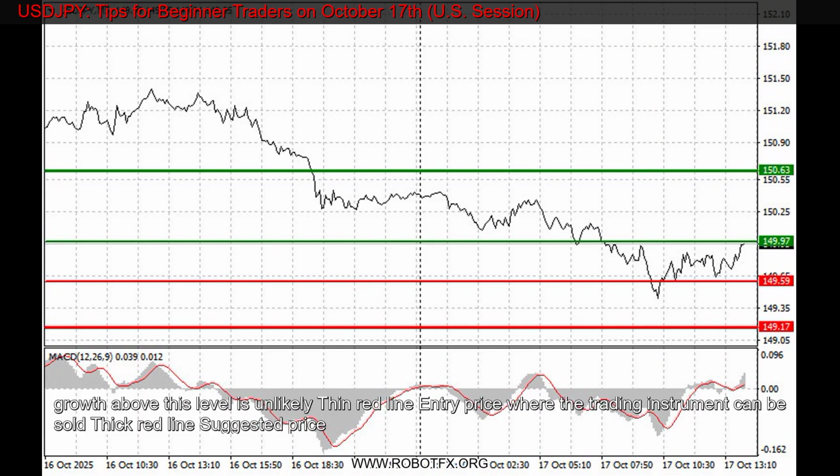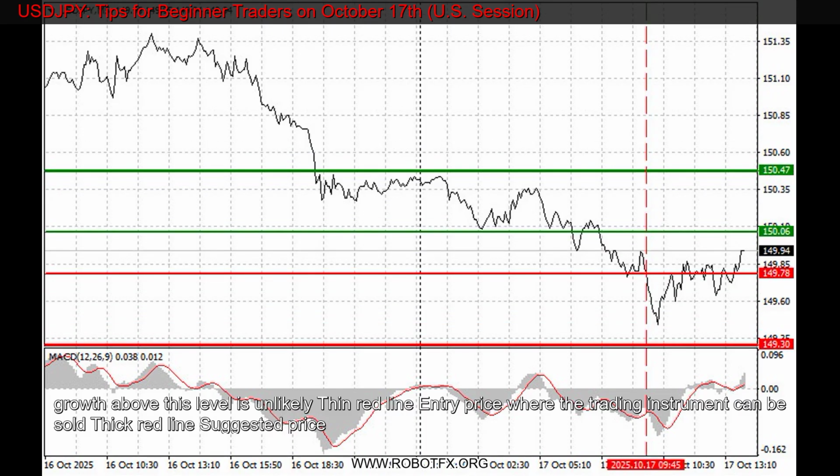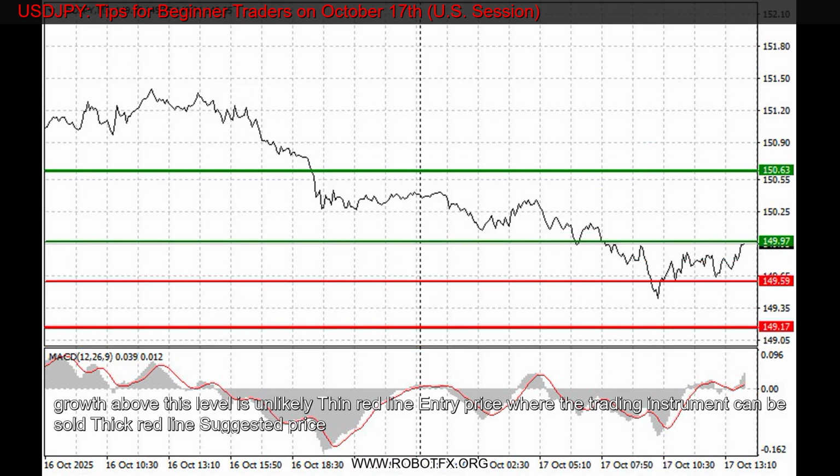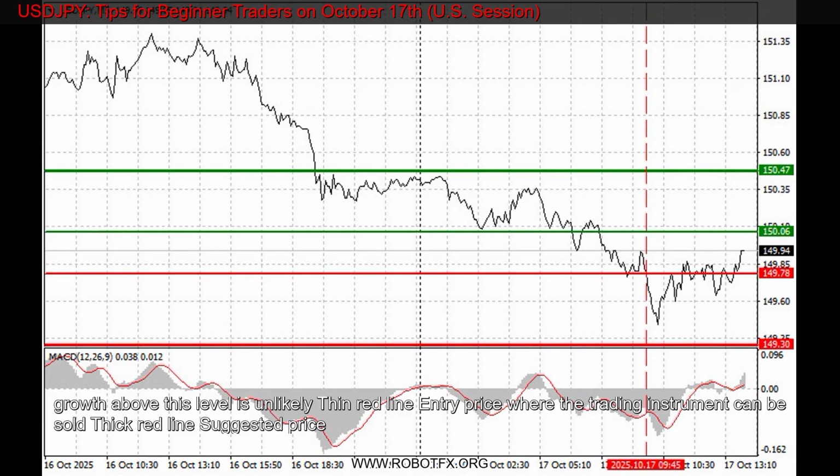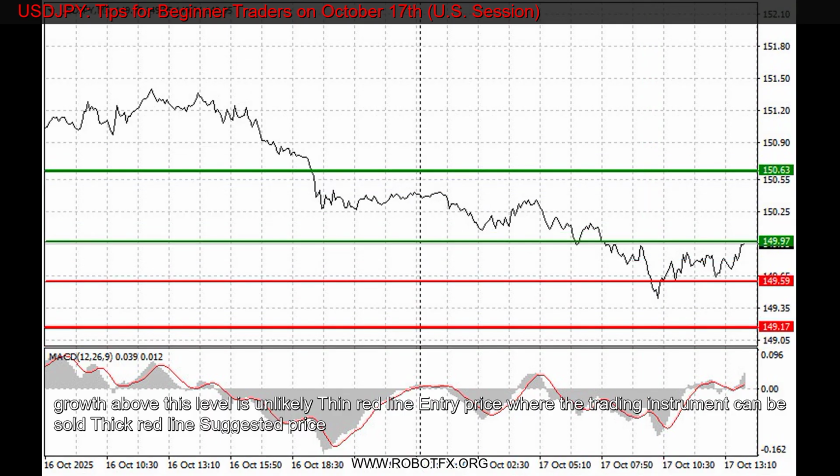Chart legend: thin green line, entry price where the trading instrument can be bought. Thick green line, suggested price for placing take profit or manually fixing profit, as further growth above this level is unlikely. Thin red line, entry price where the trading instrument can be sold. Thick red line, suggested price for placing take profit or manually fixing profit, as further decline below this level is unlikely. MACD indicator when entering the market. It is crucial to monitor overbought and oversold zones.